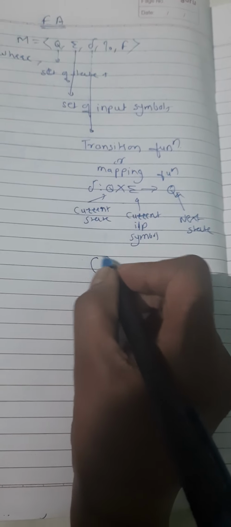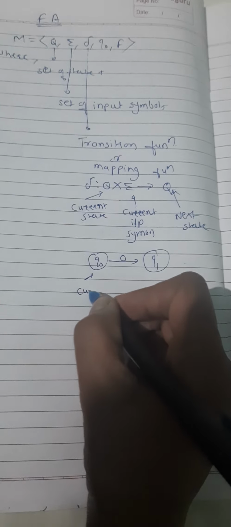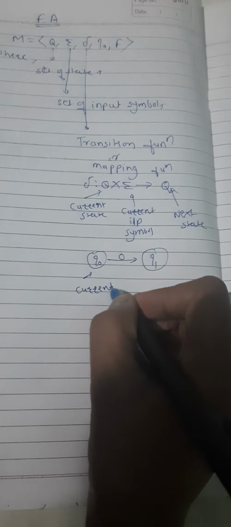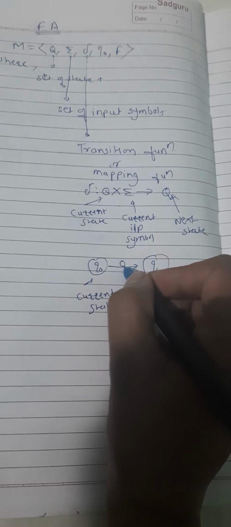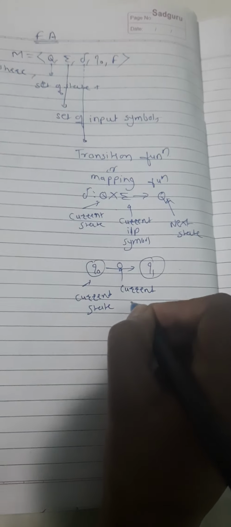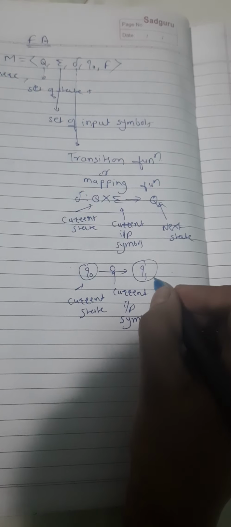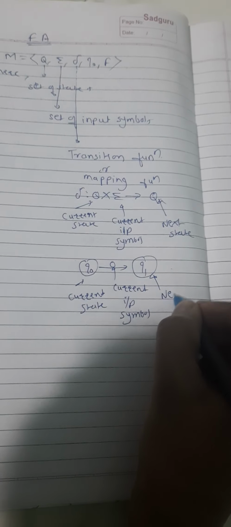Now how is this shown in the diagram? This can be shown in the diagram like this: q0, 0, q1. This is the current state, this will be the current input symbol, and this will be the next state.